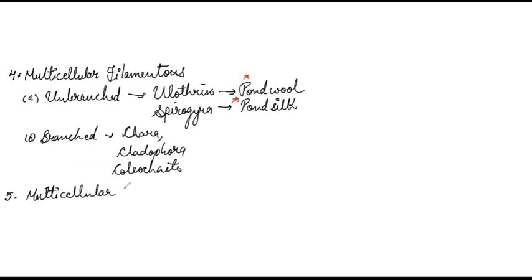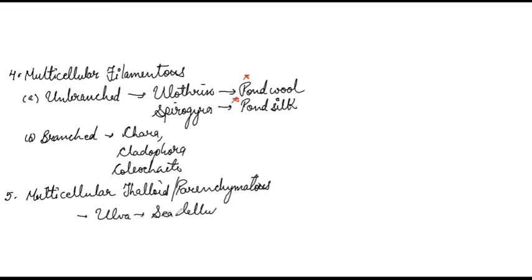So the next or the last type is multicellular thalloid or parenchymatous. And we have the example Ulva, known as sea lettuce. So these are a few important examples which you need to learn. And now we have some cellular features of these green algae cells. Number one is the cell wall.